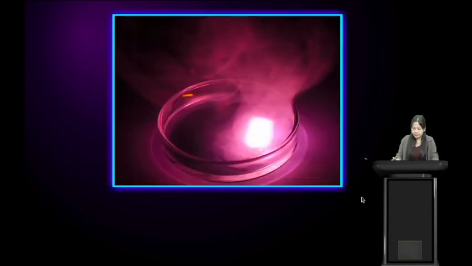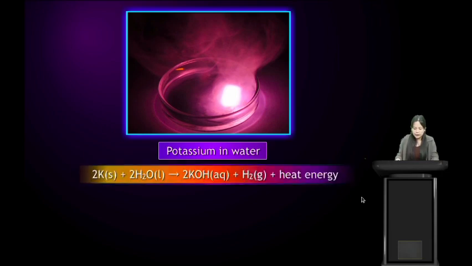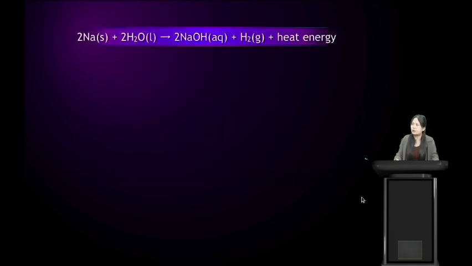So this is another example, potassium in water. Potassium, when it reacts with water, forms potassium hydroxide, and it gives hydrogen gas and also produces heat energy. So it will also produce a flame. It will also burn.